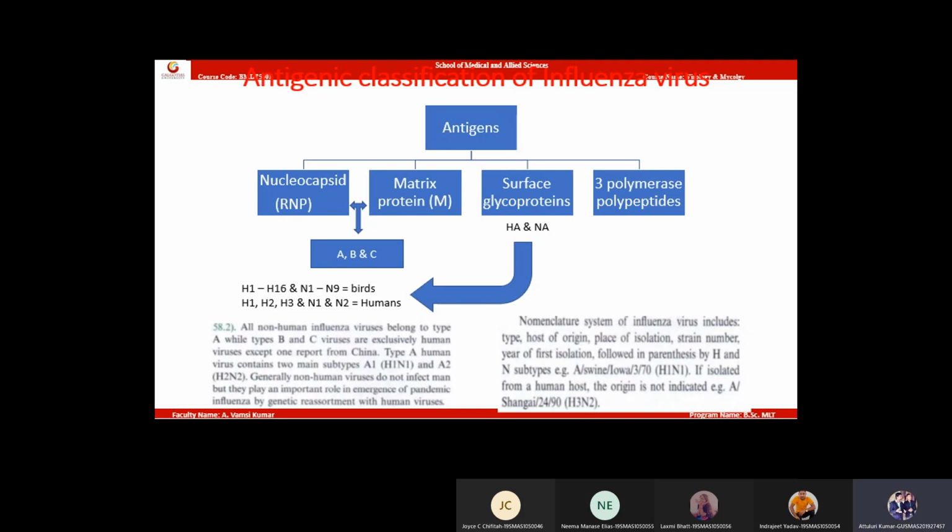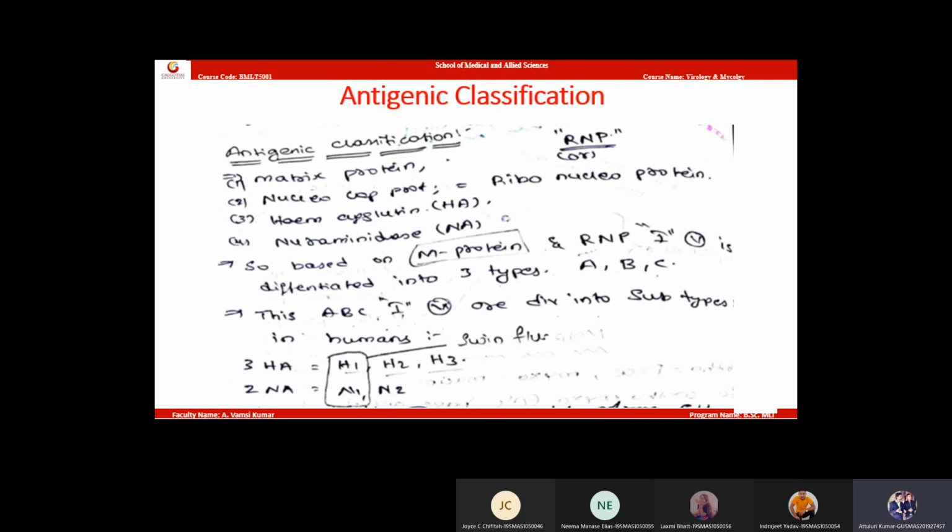Okay, because of this antigenic shift and antigenic drift of the influenza virus, we will get new variants. New variants of influenza virus occur because of antigenic shift and antigenic drift. This property is very important for influenza viruses. Only influenza viruses have the capability of shifting their antigens and drifting their antigens. Because of this property, these influenza viruses will cause pandemics. Okay.